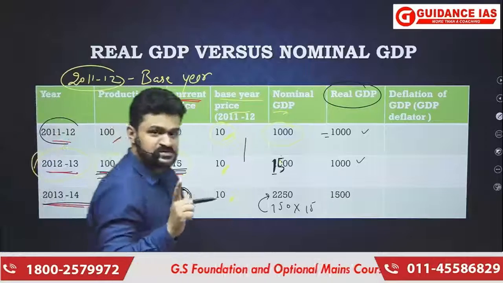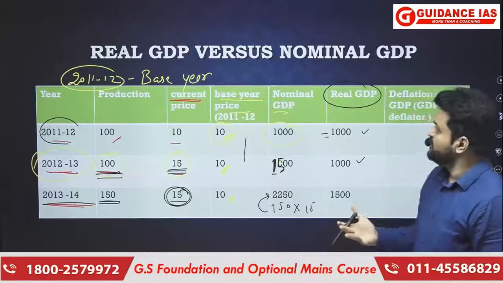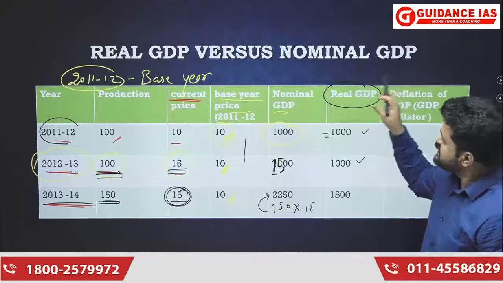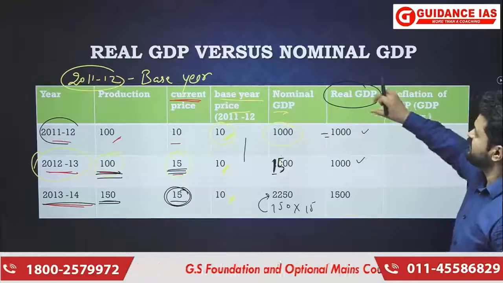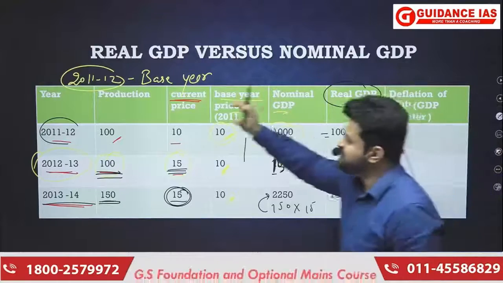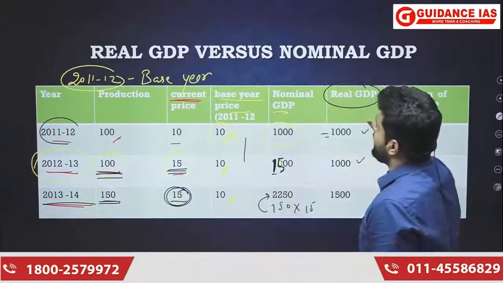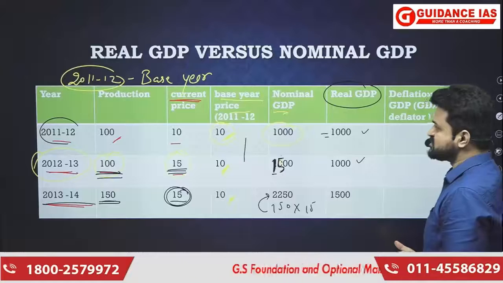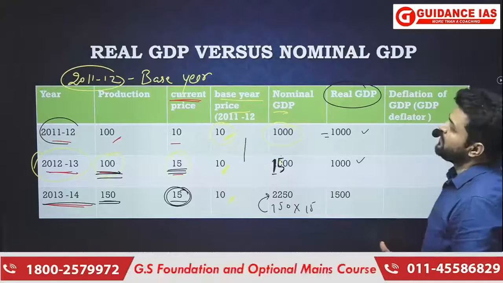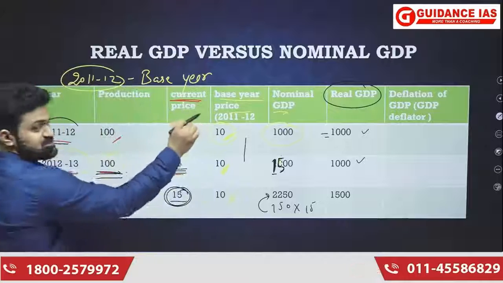So again, understand that when we are concerned about growth, real GDP is the accurate aggregate, because real GDP will change only when there is a change in production, because we are accounting for the money value of the final goods and services produced in the domestic territory of a country by considering the prices that prevailed in the base year.